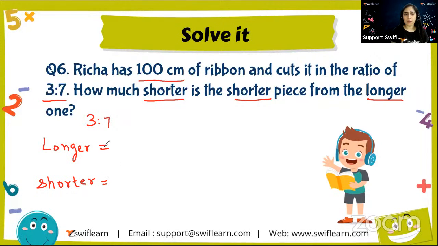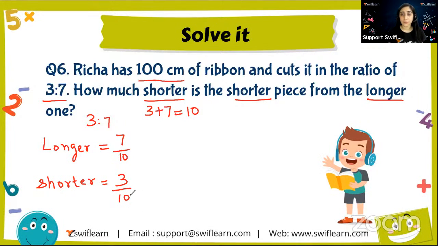Which will be the longer? 3:7. The longer would be, for that, it would be 3 or 7. Pretty easy. That is logical, right? 3 is a smaller number, 7 is a bigger number. That means the ratio of the longer one will be a portion of 7, and the shorter would be 3, out of the whole. For the whole, we add these two: 3 plus 7 equals 10. So the longer part will be 7 over 10 and the shorter part will be 3 over 10.